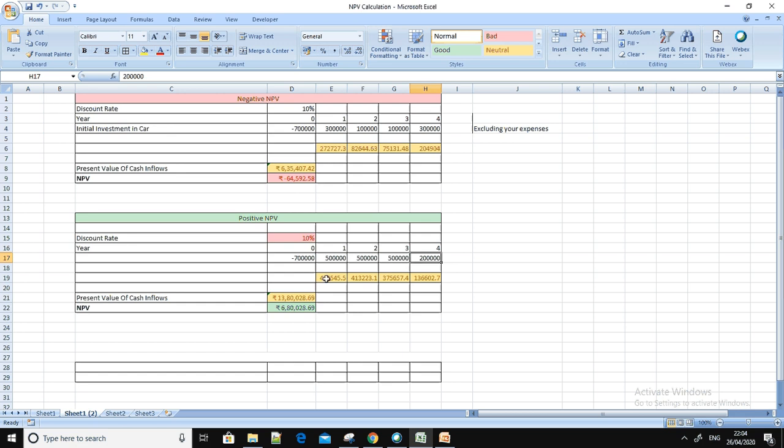But as per the NPV formula and time value of money, you actually got 13 lakh 80,000 rupees as per today's calculation. If we subtract the initial investment, you would be in a profit of 6 lakh 80,000 rupees. That is the positive NPV.